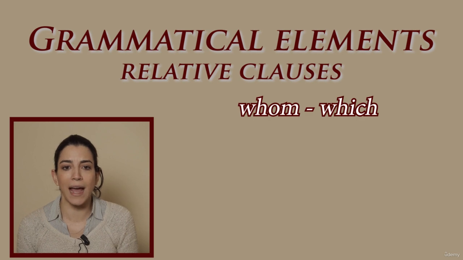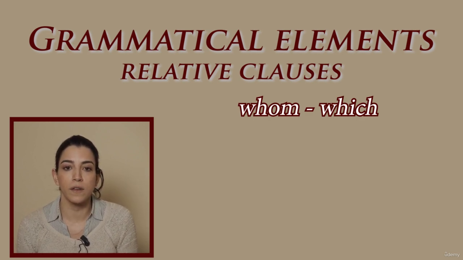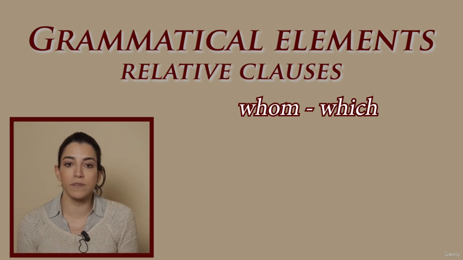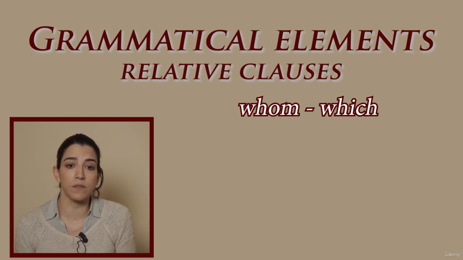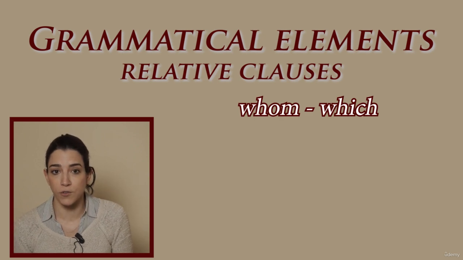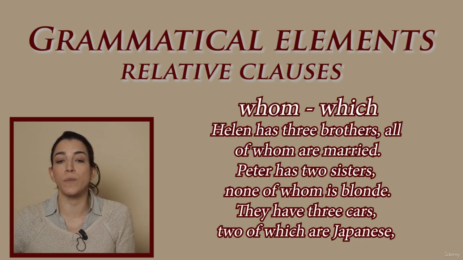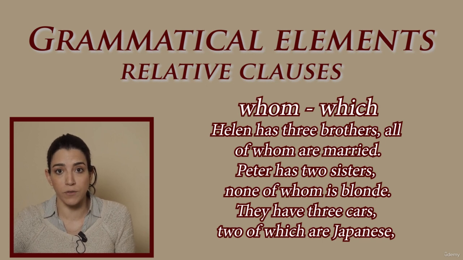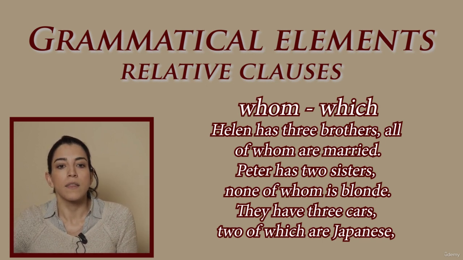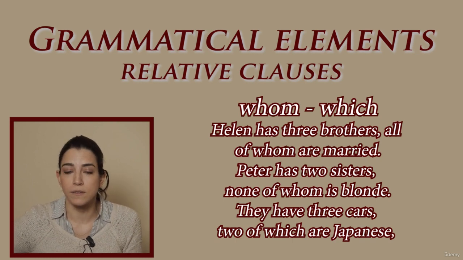We use whom and which after words or expressions like all of, most of, many of, some of, neither of, none of, both of, one of, etc. Helen has 3 brothers, all of whom are married. Peter has 2 sisters, none of whom is blonde. They have 3 cars, 2 of which are Japanese.